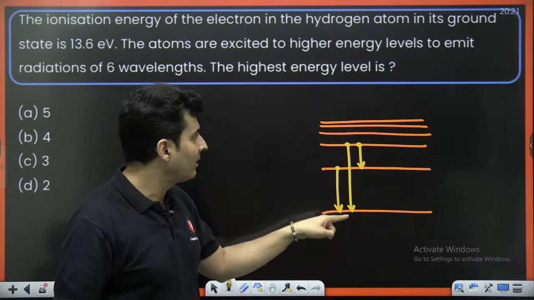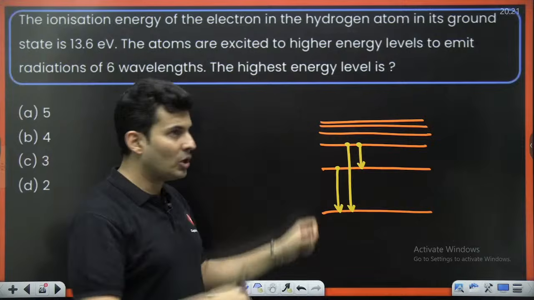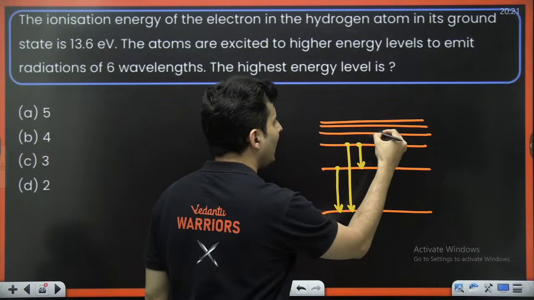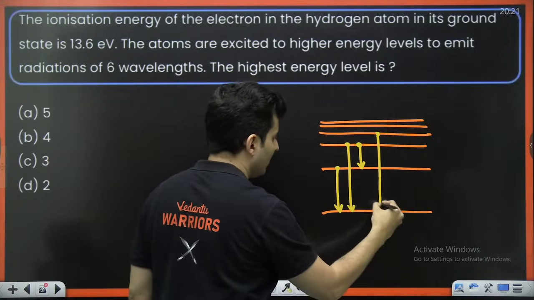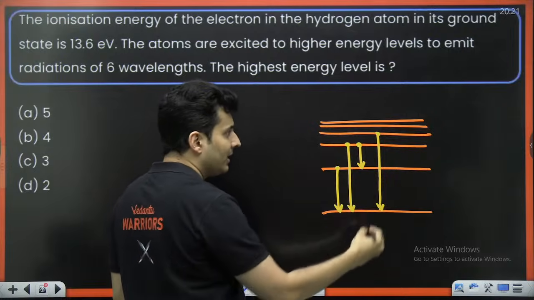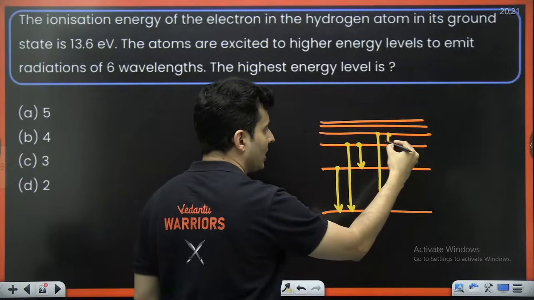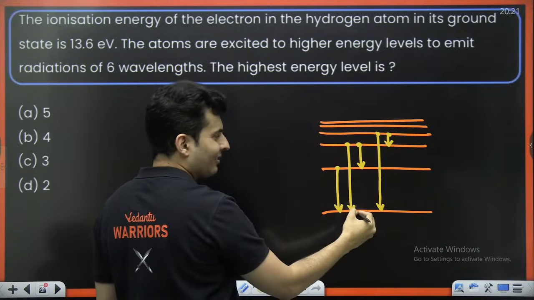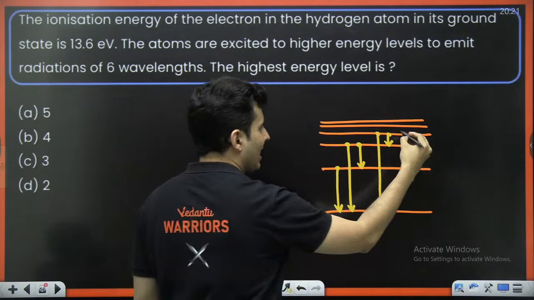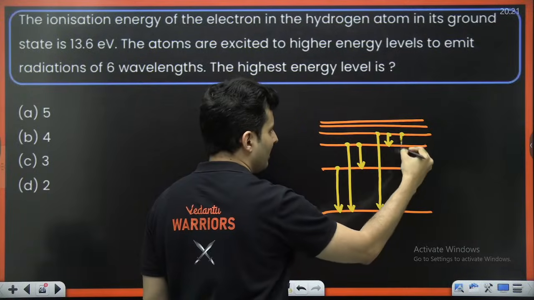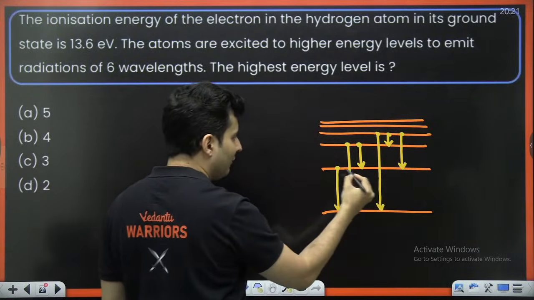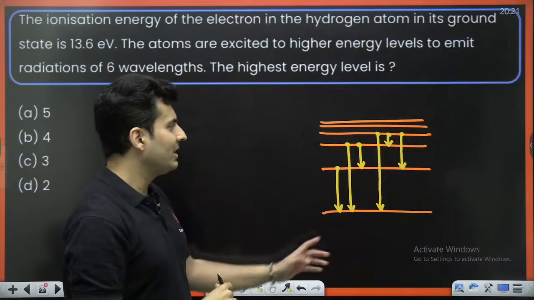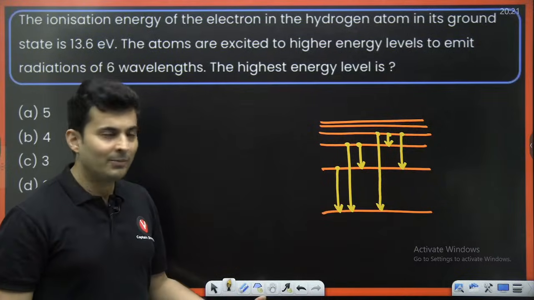So 3 wavelengths can come. If I am in the next orbit, n is equal to 4, I can directly jump from here to here. That is 1 wavelength. I can also jump from here to here and then from here to here. Then from here to here. Or I can also jump from here to here and then from here to here. Do you see 3 new wavelengths have come?